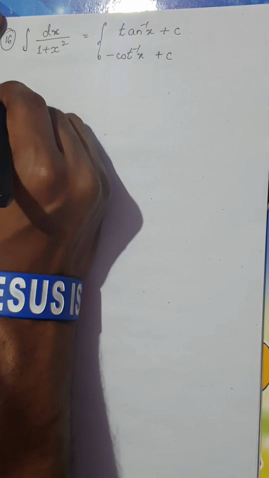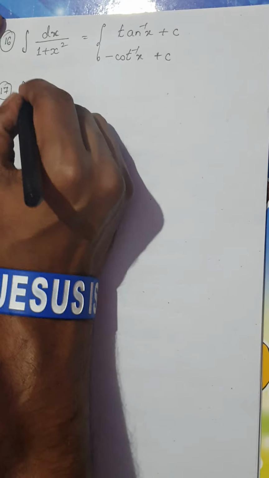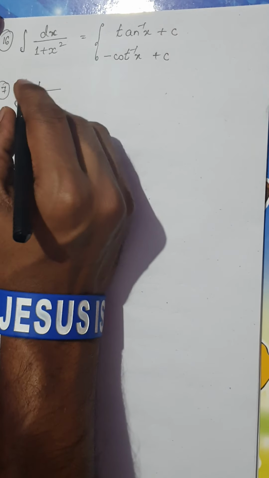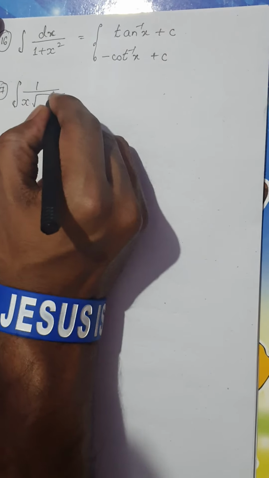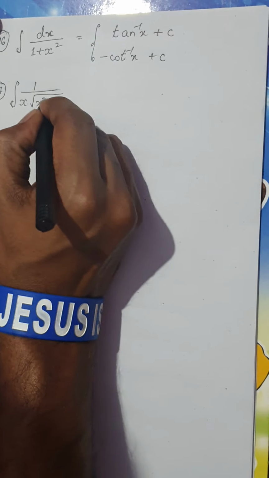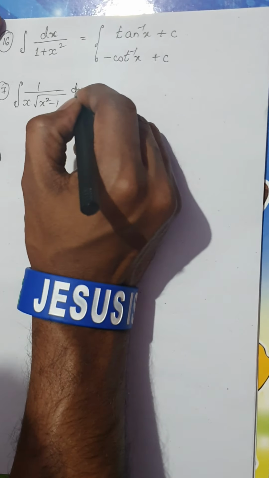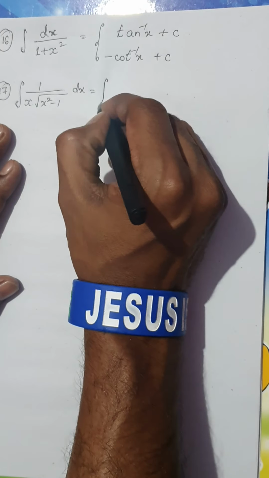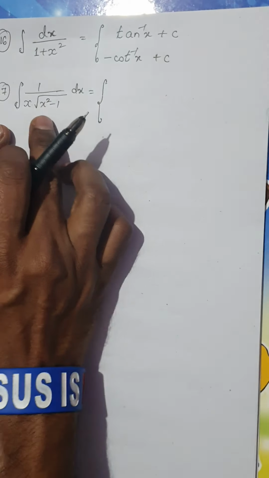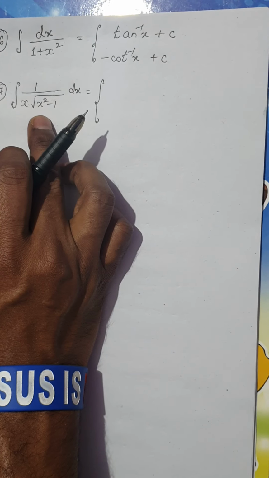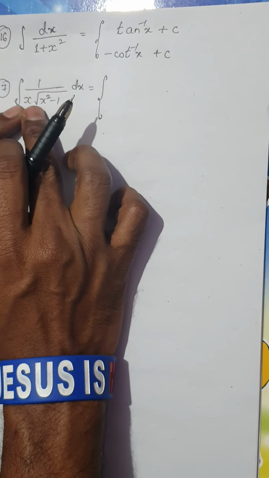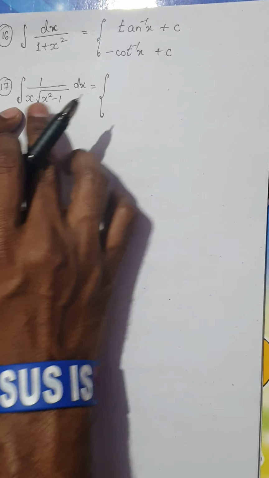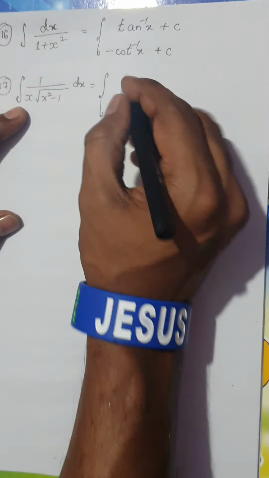Similarly the next one, the integral of 1 divided by x into root of x square minus 1 dx. As I told you, you can multiply dx here itself, which means you are integrating with respect to x. As in the previous case, if you differentiate secant inverse x, you will get 1 divided by x into root of x square minus 1.